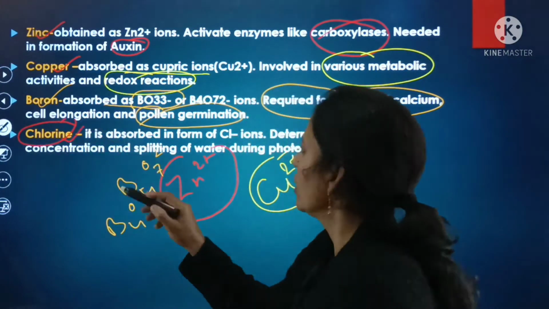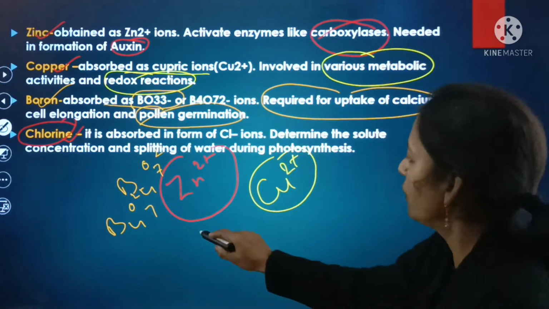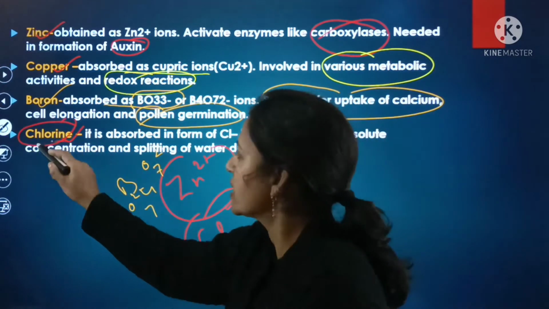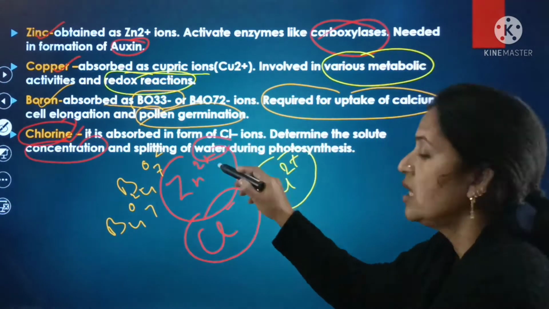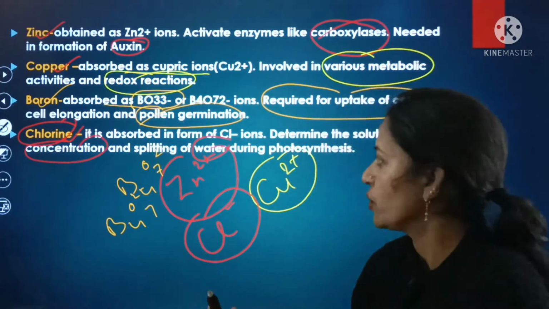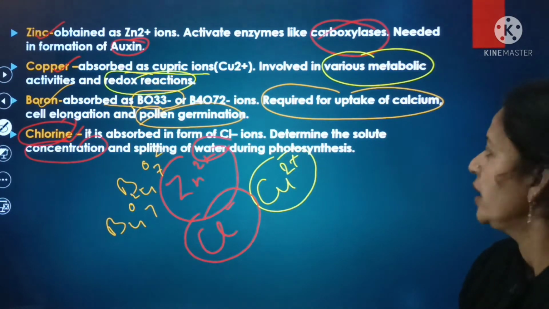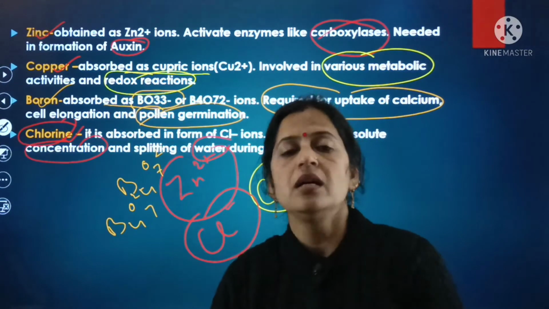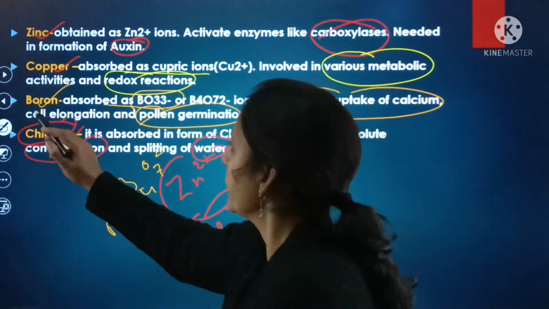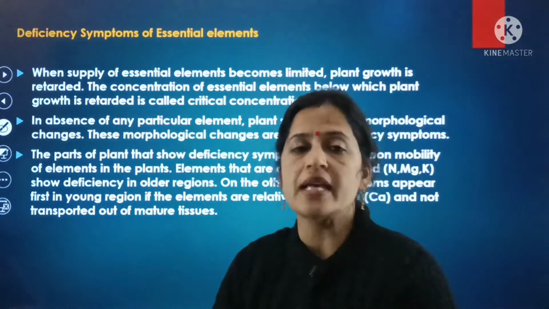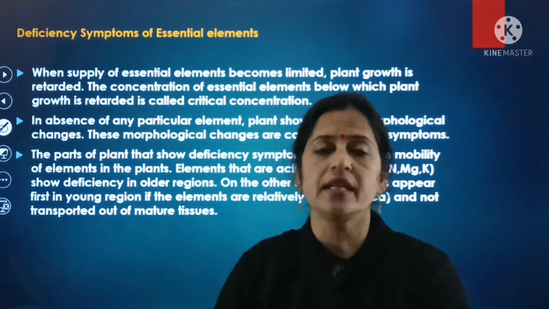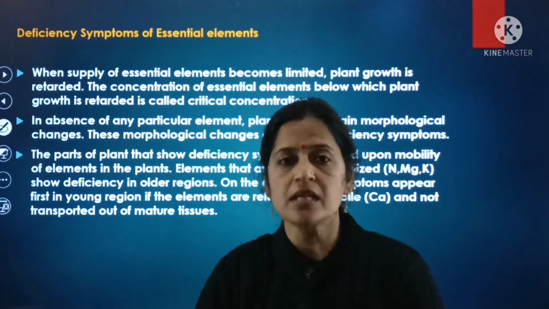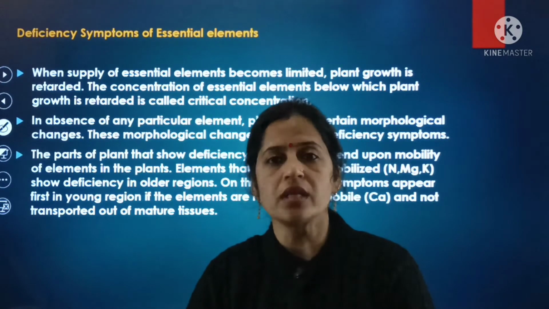Next is chlorine. Chlorine is absorbed in the form of Cl negative ions, and it determines the solute concentration and the splitting of water during the process of photosynthesis. So this is again the main important function of chlorine. So here there are various essential elements that are involved in plants, and various functions that are performed by them during the process of photosynthesis.